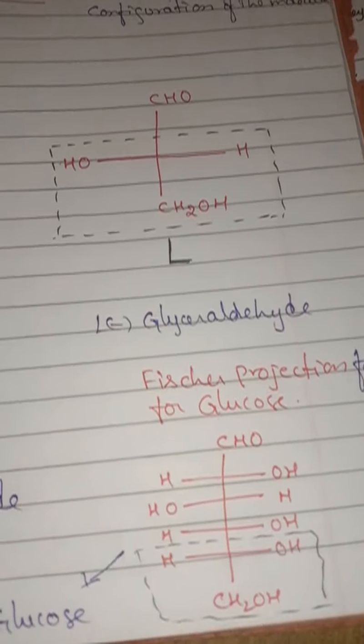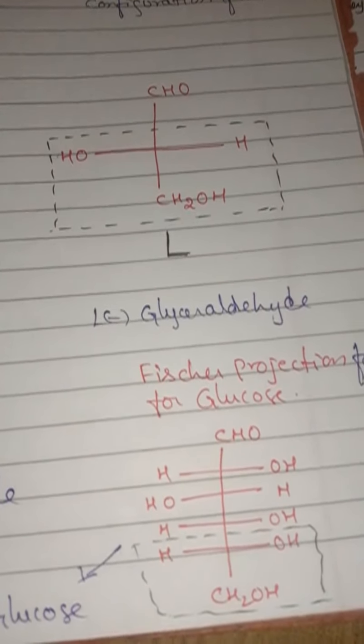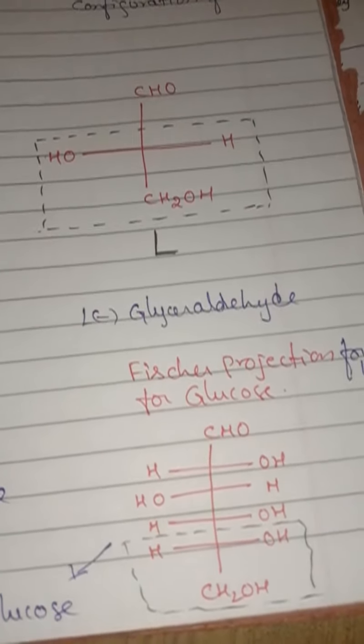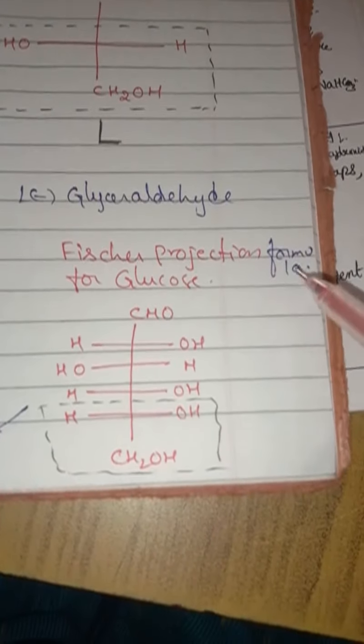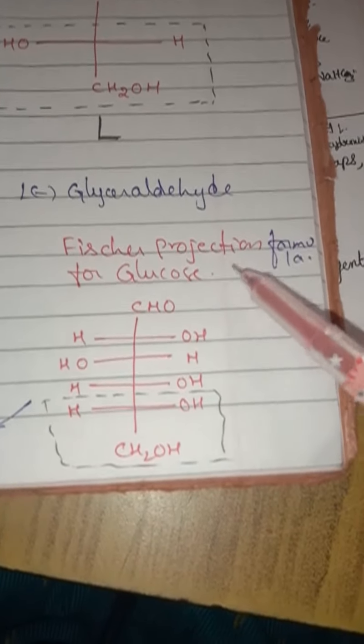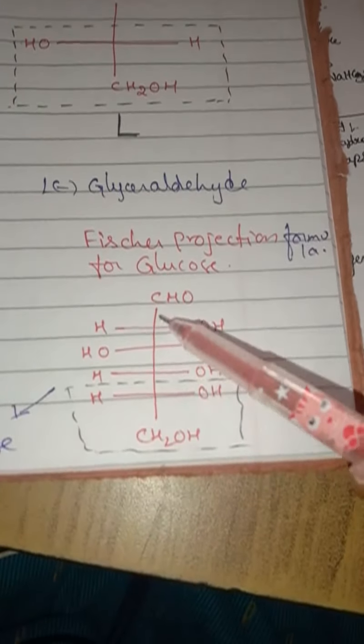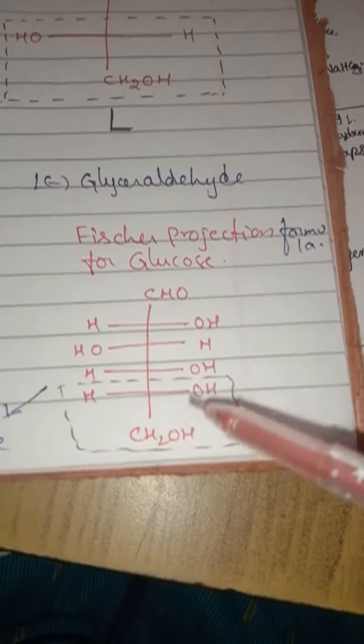So you have to remember one thing, children. Glucose is always dextrorotatory. That means you will get only the D plus glucose structure. This is the Fischer projection formula for glucose. The glucose formula is C6H12O6, isn't it? So 1, 2, 3, 4, 5, 6 carbons are there, and OH groups here.